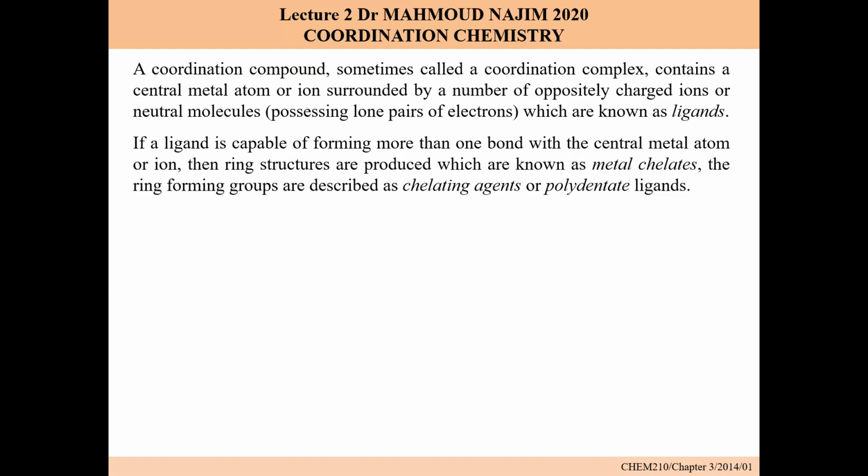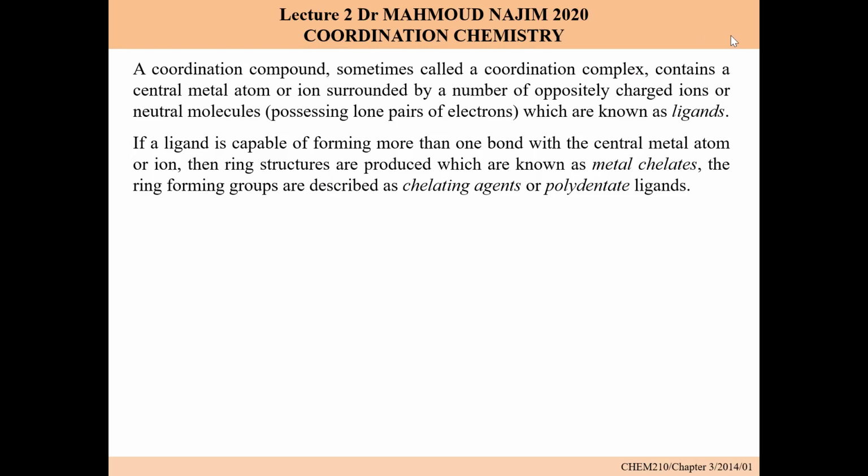As we continue with the lecture, we will see different types of ligand. We have ligands that form only one bond with the central metal ion, and ligands that can form more than one bond with the central metal ion. Those that form more than one bond produce a ring structure.